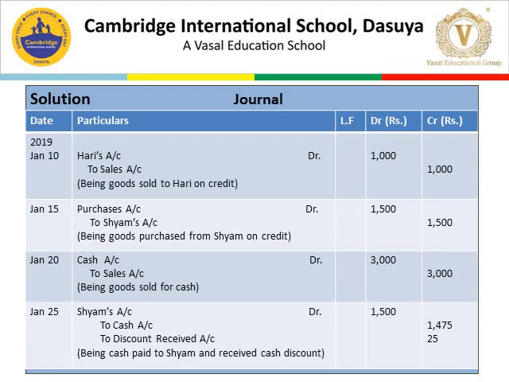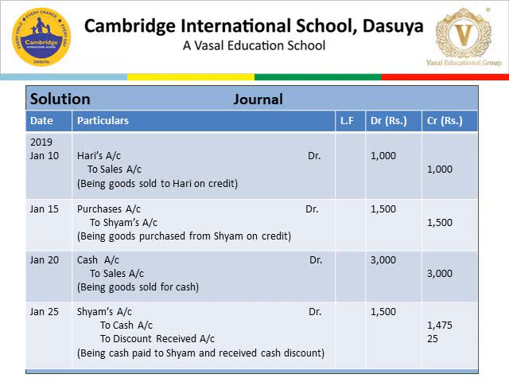Next, January 10, sold goods to Hari on credit. So the journal entry is Hari's account debit to sales account. According to the modern approach, Hari is a person who bought goods from us and has not paid money on the same day. So Hari will pay us cash in future. That is why Hari is an asset for the firm.